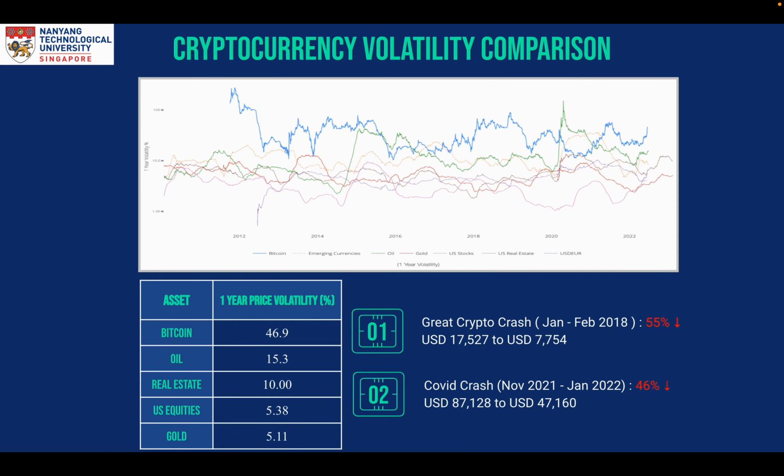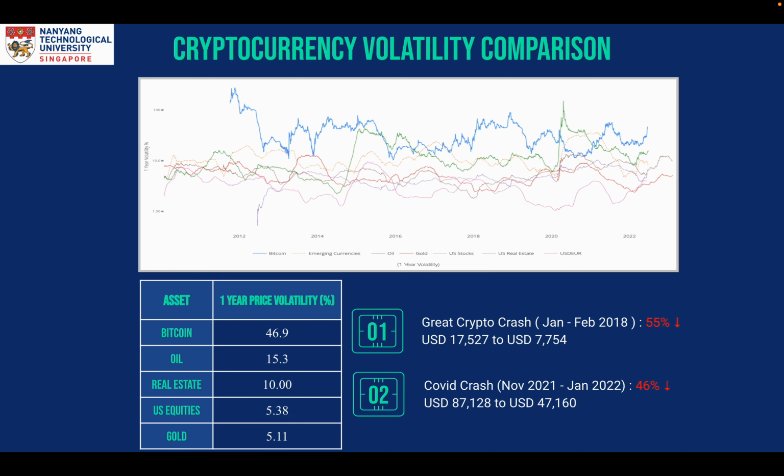Despite the extremely high return potential and upbeat future for cryptos, there are a number of fundamental issues with the price volatility that most cryptocurrencies come with. Compared to other financial assets like oil, gold, and real estate, Bitcoin is more than twice as volatile. While crypto's extreme price volatility has recently resulted in stunning price increases, it has also in the past led to significant price collapses, such as the 2018 Great Crypto Crash, in which Bitcoin prices plummeted by 55% in the course of only 1 month, and the crypto crash of 2021 with Bitcoin prices plunging close to 46% in exactly 8 weeks. Which is why, even though buying and holding crypto assets might seem like a profitable option, there is a high possibility that one might lose all of his or her money in trying to be optimistic about cryptos as a stable financial asset.